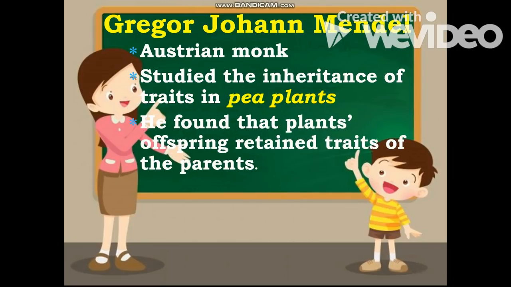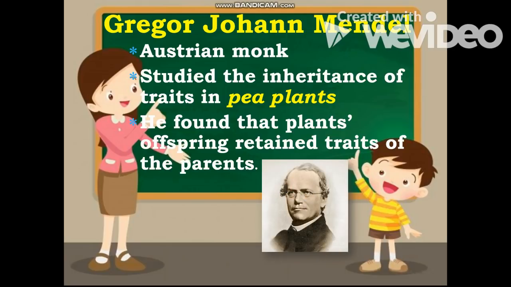Then he found out that the plant's offspring retain traits of the parents. Meaning to say, nalaman niya na yung pea plants ay napanatili yung mga katangian or physical traits na meron sa kanyang pinagmulan. And then this is what Gregor Mendel looks like.